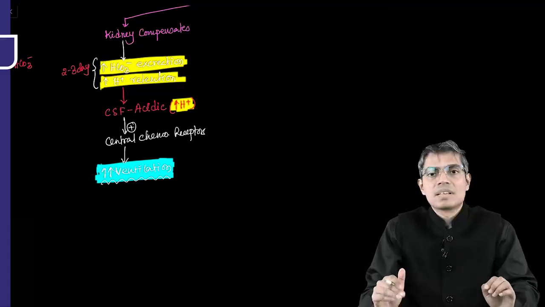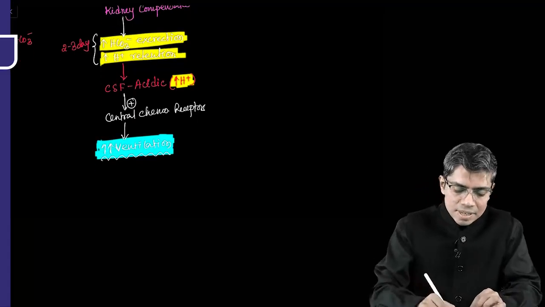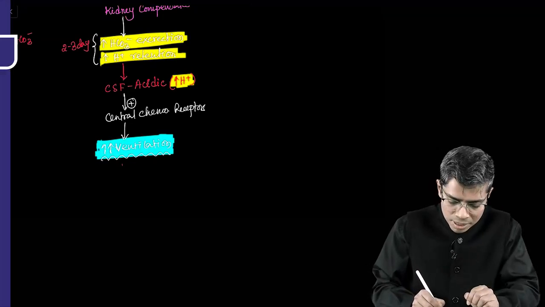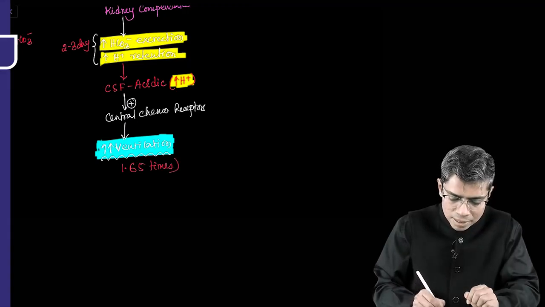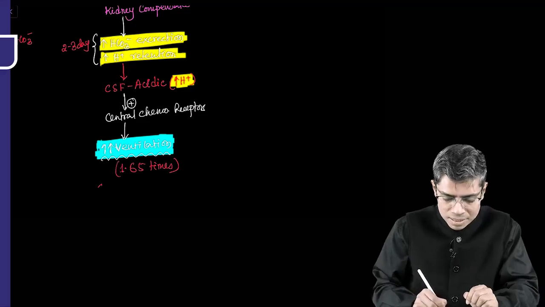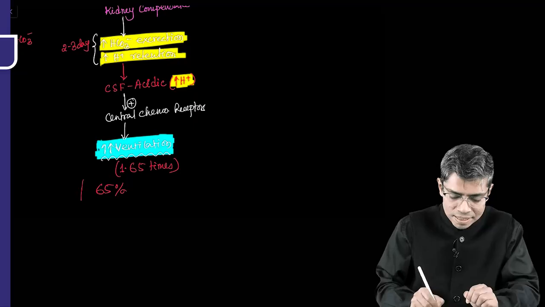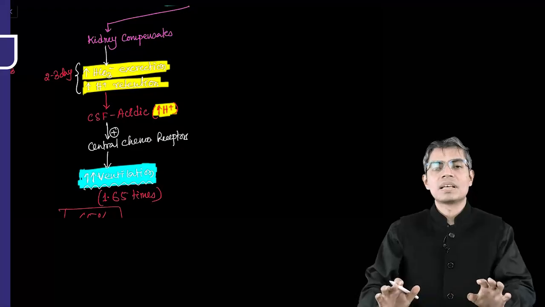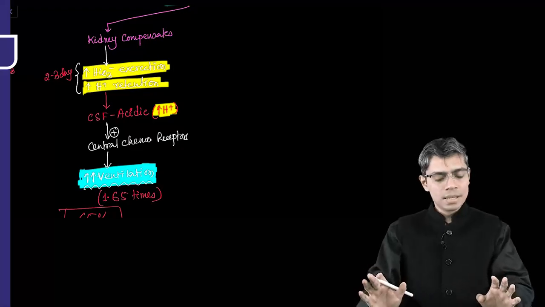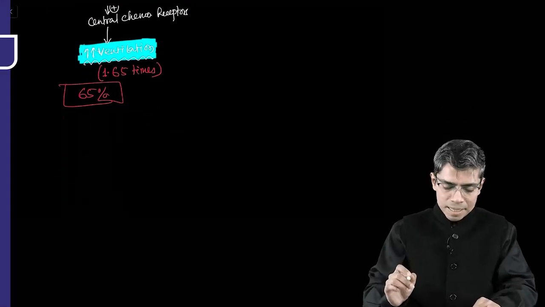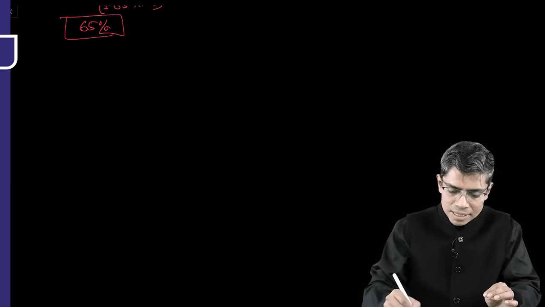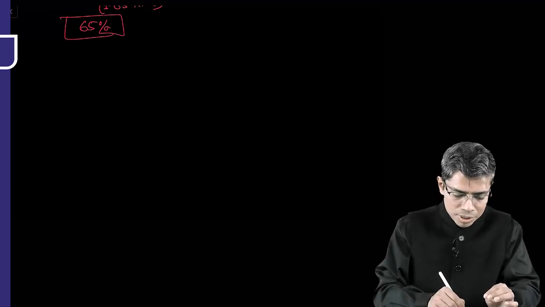And sometimes it is asked that this increase in ventilation is how much percentage of normal. You remember that this is 1.65 times more than normal. That means 65% increment of ventilation is possible in high altitude after the compensation has developed by kidney, right? So if I explain this ventilation increment with the help of a graphical representation, look how it looks like.